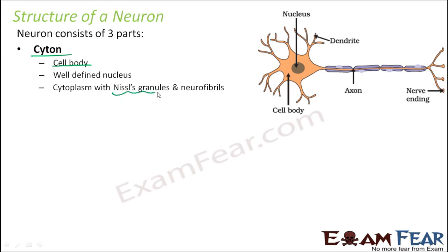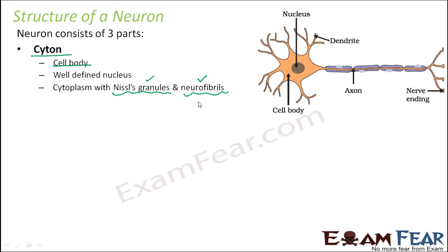Cytoplasm with Nissl granules and neurofibrils. So this is the cytoplasm, this entire fluid-like thing present here. And inside the cytoplasm, we find fiber-like structures called neurofibrils and small granules which are known as Nissl granules. So what are the Nissl granules? These are small granules present in the cytoplasm. They help in synthesis and release of proteins, because they consist of free ribosomes, and as we all know, ribosomes are the site for protein synthesis. So these Nissl granules also help in protein synthesis.